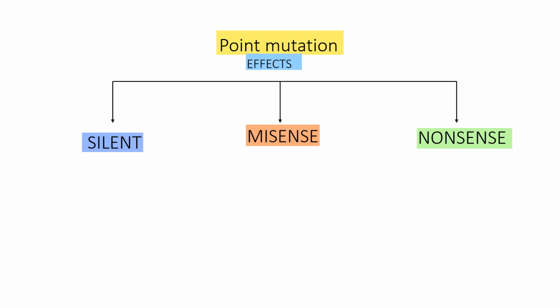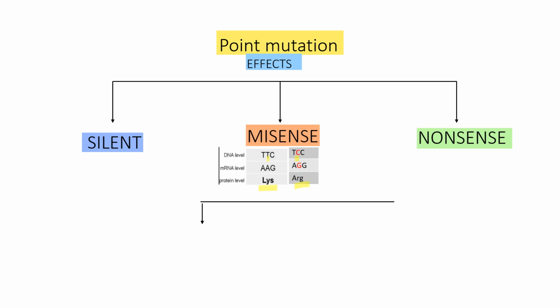In missense mutation, a change in base results in a change in amino acid. In this example, we'll see a change in base from thymine to cytosine result in change in amino acid from lysine to arginine. Missense mutation can be further divided into two types: conservative and non-conservative missense mutation. We'll see some examples related to conservative and non-conservative missense mutation.